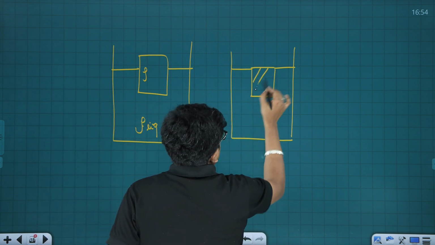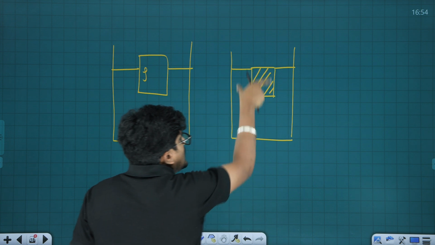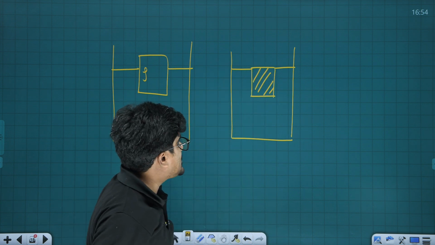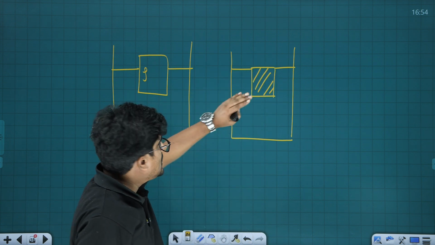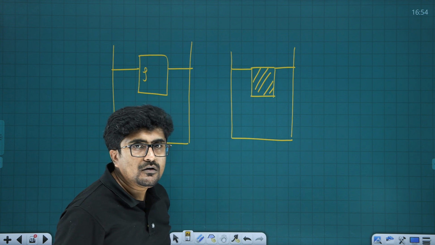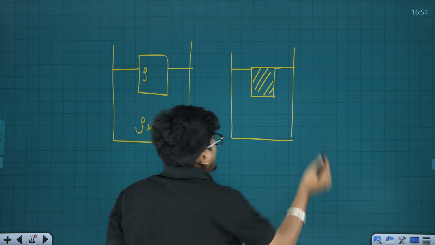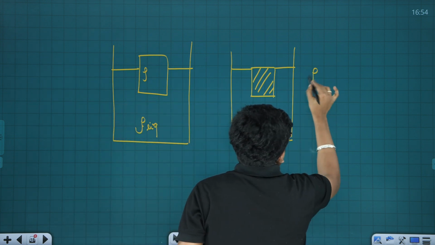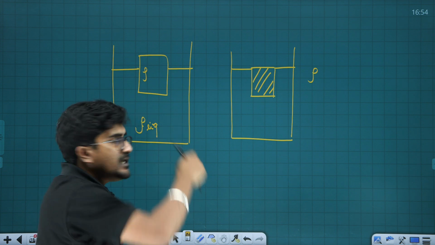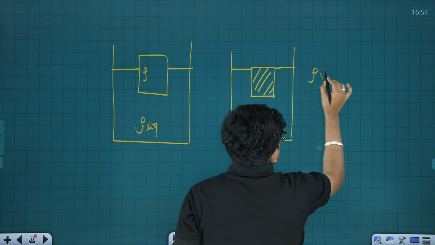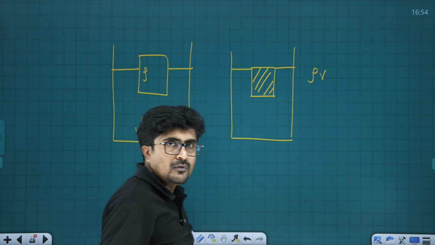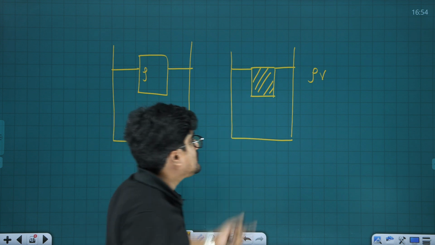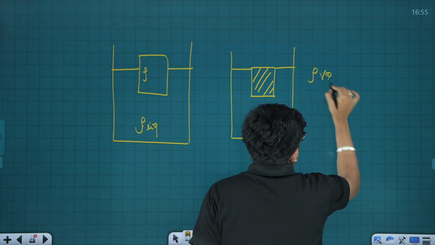Now here, if I understand this situation, the weight of the body is completely balanced by what? The buoyant force. So the weight of the body is going to be rho, the density of this material, and capital V is the volume of this body, into g, the acceleration due to gravity.